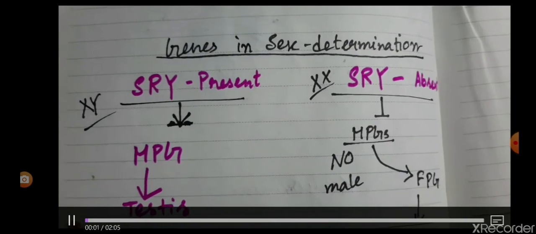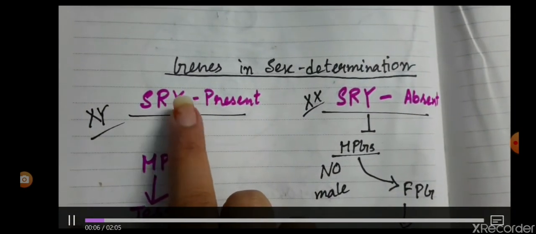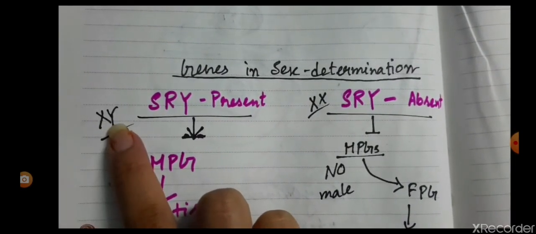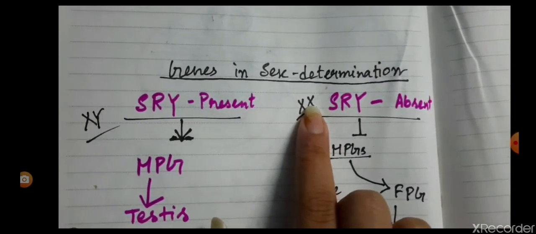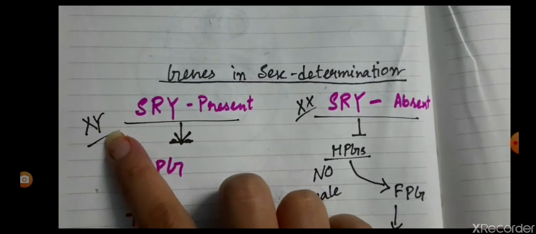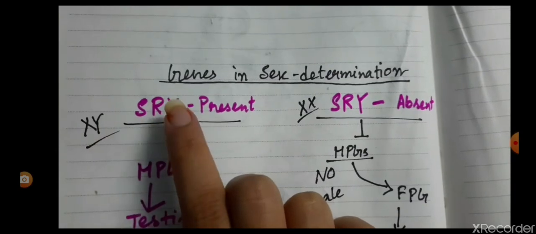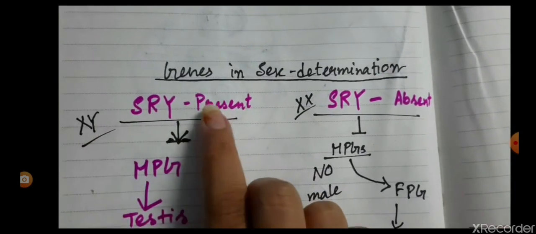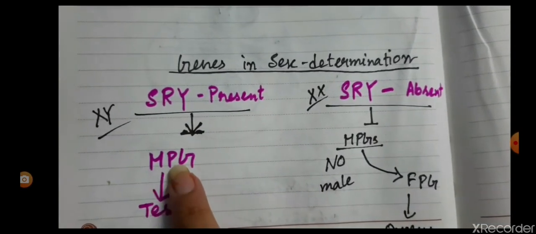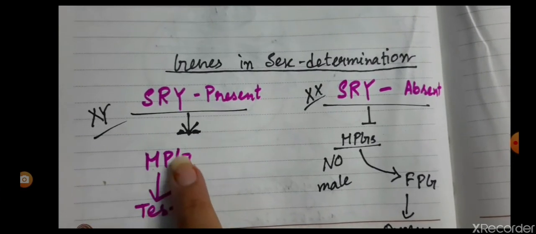Some genes are involved in sex determination. This SRY gene is present on the Y chromosome. So this is an XY individual and this is an XX individual. The SRY gene, as you know, is present on the Y chromosome, that means it is present in the XY individual. When the SRY gene present on the Y chromosome, it activates some of the male pathway genes. MPGs means the male pathway genes.